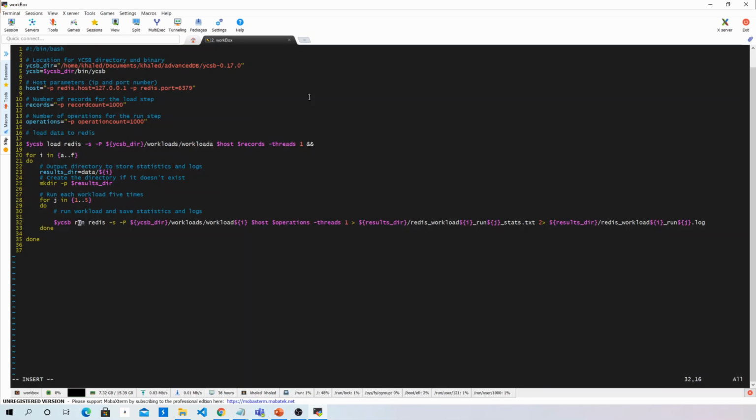So instead of load, we're doing run. We're specifying the database system here and the workload we're running. And of course, we also pass the parameters like the host information, the number of operations and threads. We are saving the captured statistics to this file, and we're also capturing the standard error to another log file to make sure that we don't have any errors.